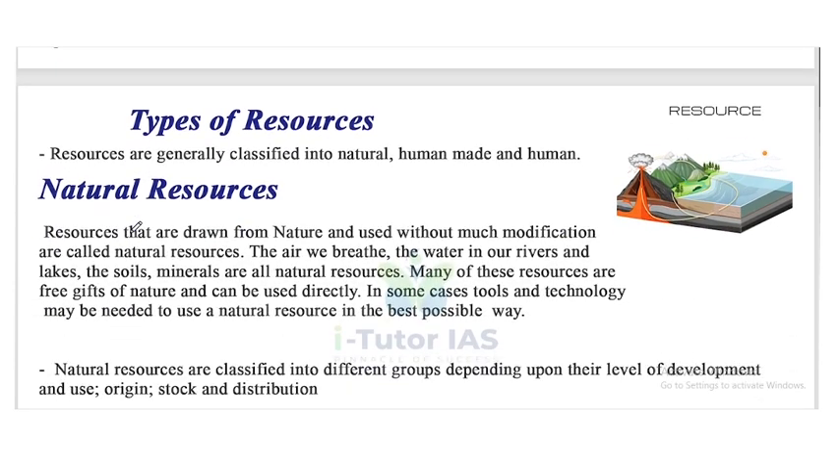Now, moving to the chapter, types of resources. Resources are generally classified into three types. First one is natural, second one is human-made, and third one is human. So resources are of three types: natural, human-made, and human. First one, natural resources.